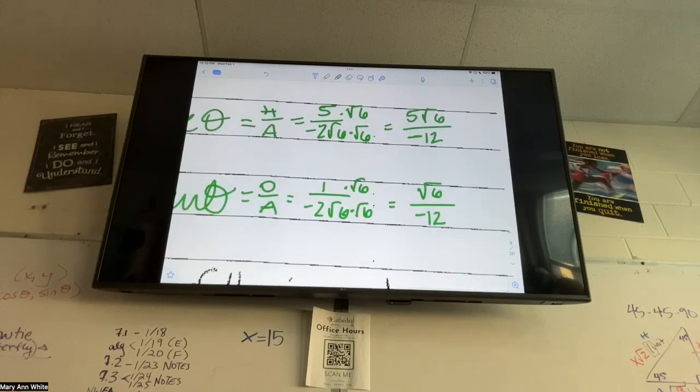Just like the last one, I don't care where the negative lives, if it goes on top or on bottom. I have mine on bottom. We haven't really done this, but remember that when we are rationalizing like a 2 root 6 on the bottom, I want to multiply by root 6 on both top and bottom. You don't need to bring the 2 with you. Bringing the 2 with you isn't wrong, it's just unneeded. It will make for more simplifying later on, so if I just don't do the 2, then it's fine anyway.